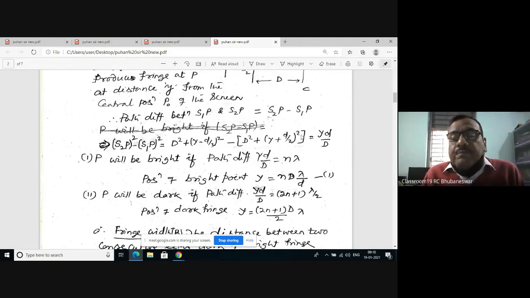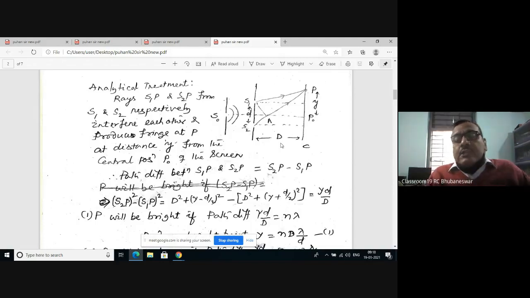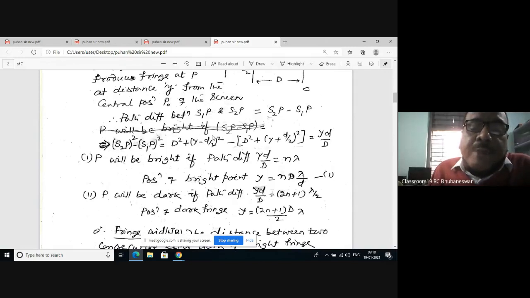You can calculate it, but simply you should know the path difference between the rays from S1 and S2 is equal to yd by D, where y is the position of P, d is the distance of separation between the two Young slits, and D is the distance of the screen from the slits. Therefore, P will be bright if the path difference yd by D is equal to n lambda.